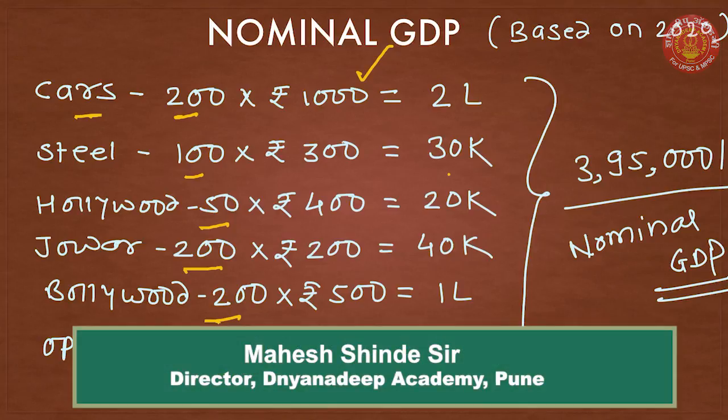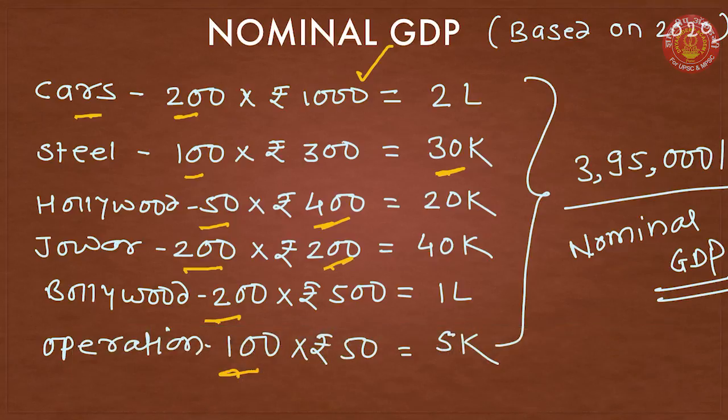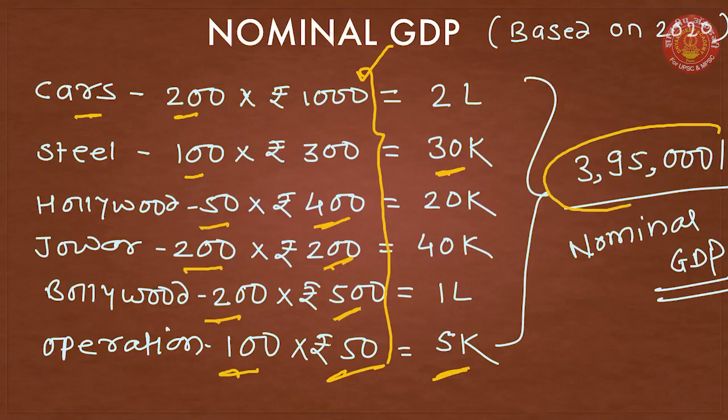So we have produced 30,000 rupees of steel. Hollywood earned, let us say, 400 rupees per movie. Jowar is 200 rupees per quintal. Bollywood movie earned 500 rupees per movie, and every medical operation cost, let us say, 50 rupees. So it is the price of every unit, and this is the total. When we get the total of all these things, we get 3,95,000 rupees. So this 3,95,000 rupees is the nominal GDP.